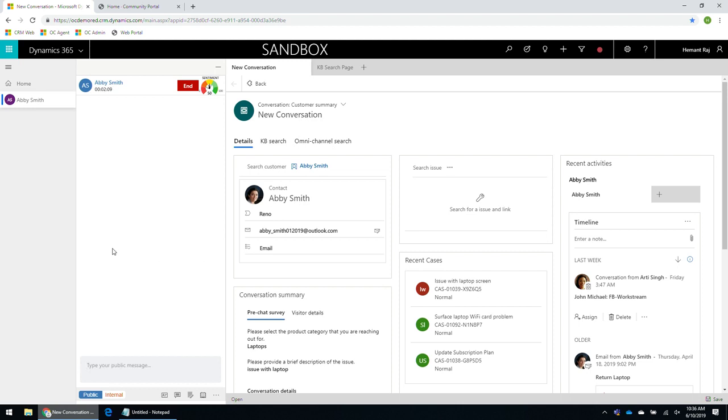And I won't go through all of these. Omni-channel will be covered in detail in a separate session, wherein we'll show multiple different scenarios around supervisor, around transfer, consult, and so on. One quick thing that I want to show while we are over here is, let me go ahead and send out a text message to the support phone number from my mobile.